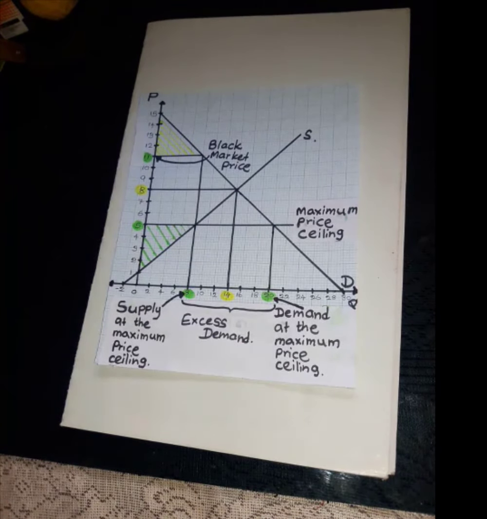Also, now you can see the difference between the demand and supply after the implementation of the maximum price ceiling. Demand is 20 units and supply is only 8 units. So, there is an excess demand of 12 units.